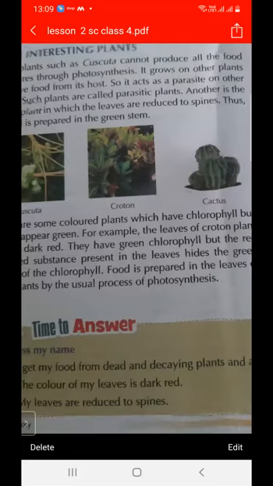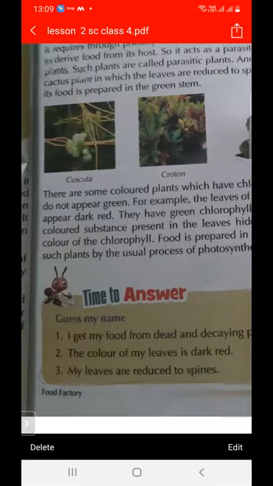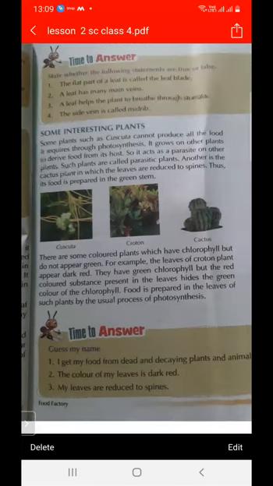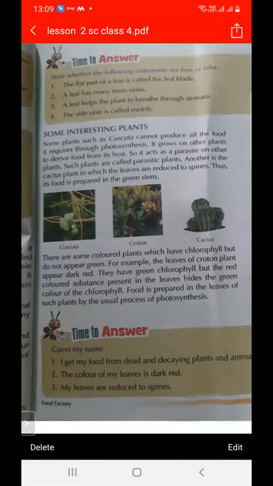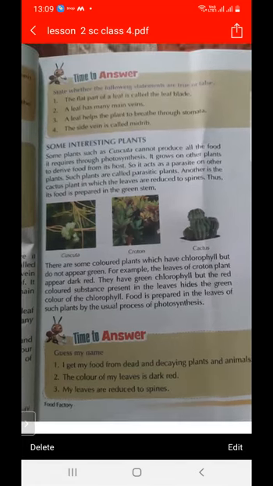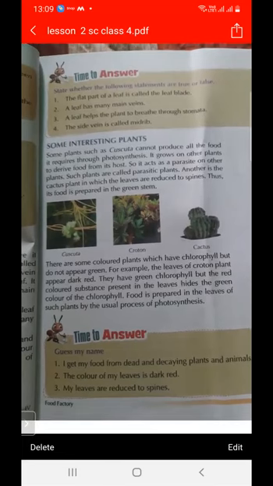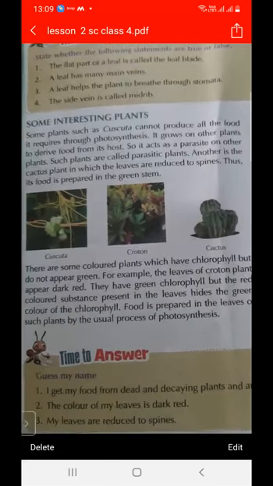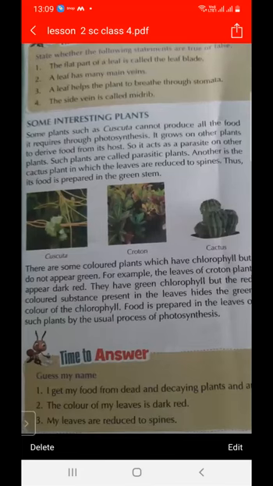There are some colored plants which have chlorophyll but do not appear green, because chlorophyll makes the plant green. For example, the leaves of croton plants appear dark red. They have green chlorophyll, but a red color pigment present in the leaves hides the green color of the chlorophyll.